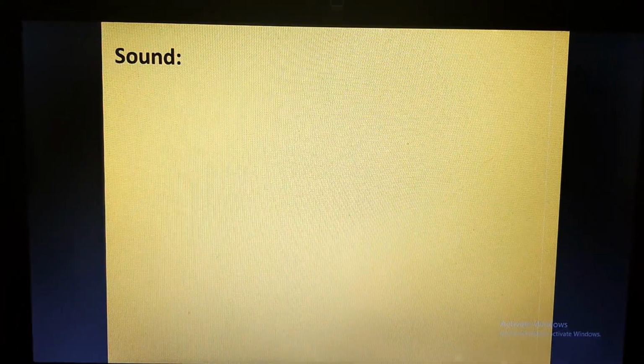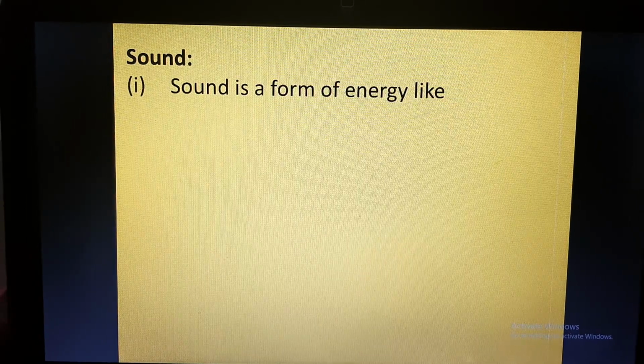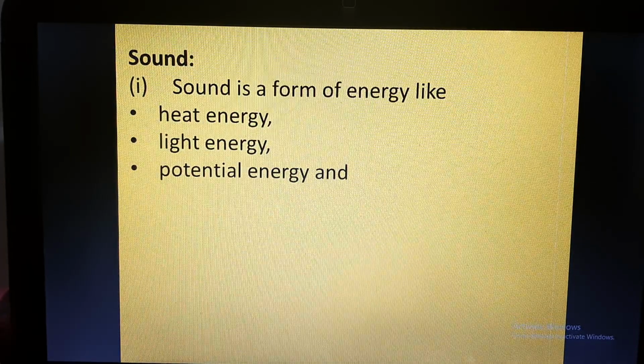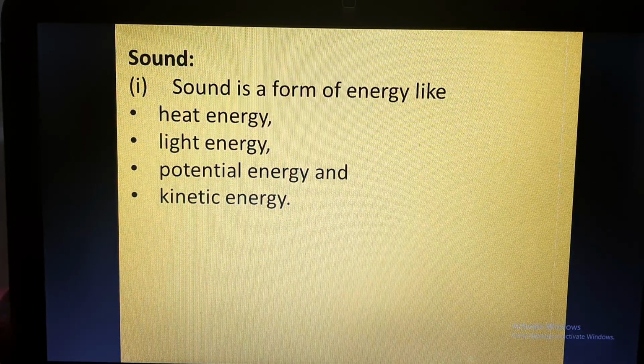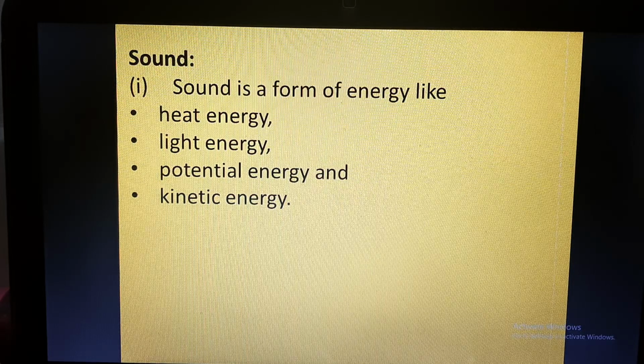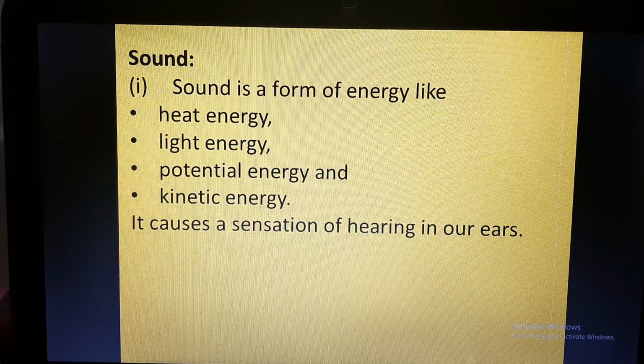First of all, we'll know what is sound. So sound, as we know, is a kind of energy, like heat energy, light energy, potential energy, and kinetic energy. So we know that there are various kinds of energy. In a similar way, sound is also a form of energy.